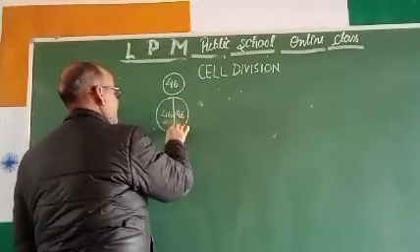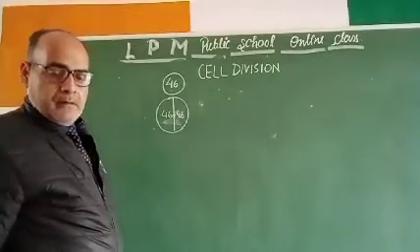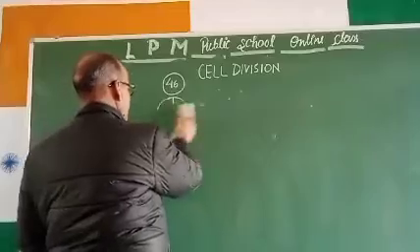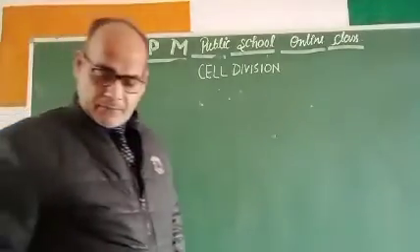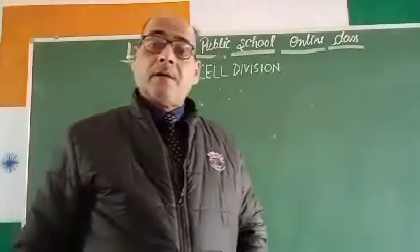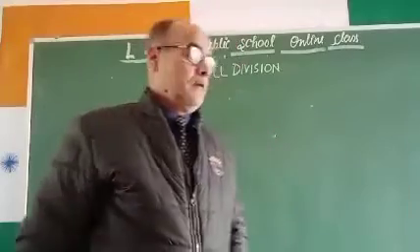Then this cell gets divided, because every time the number 46 has to be maintained. Cell division is significant in the process of growth, repair of the body, as well as reproduction.